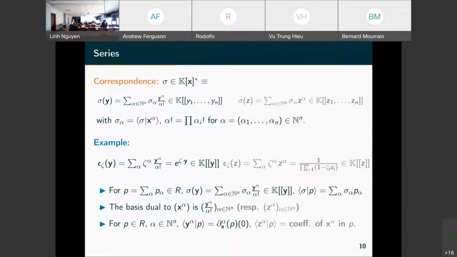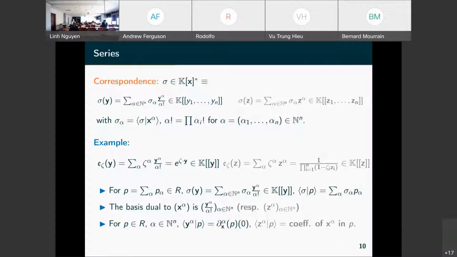So we can associate them to a series, these linear functionals, in a natural way. So given all this sequence of coefficients, sigma alpha, we put them into a series, which is the sum of sigma alpha y alpha over alpha factorial. This definition here. And this gives a series which is a formal power series.